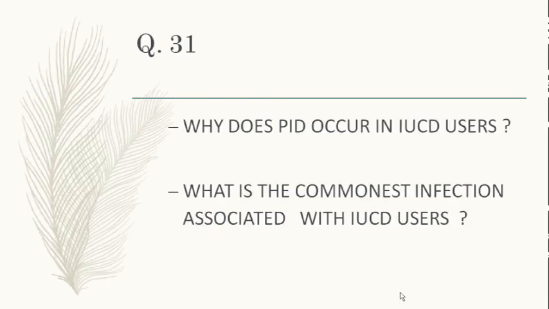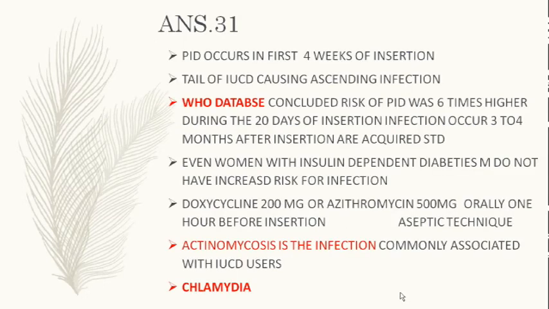Why does PID occur in IUCD users? What is the commonest infective organism associated with it? Anyone? Commonest organism associated with IUCD PID infection. Ma'am, actinomyces and chlamydia. Chlamydia. Yes, actinomyces and chlamydia are the two infections. Gonorrhea can also occur. Any STDs can occur, in fact.